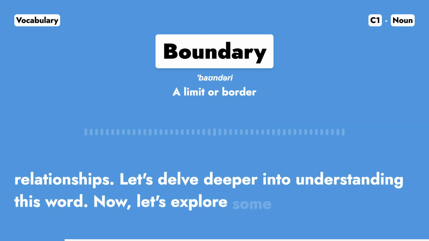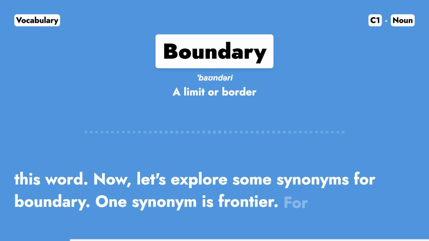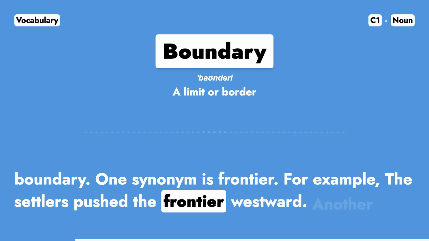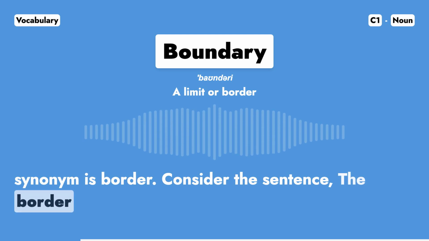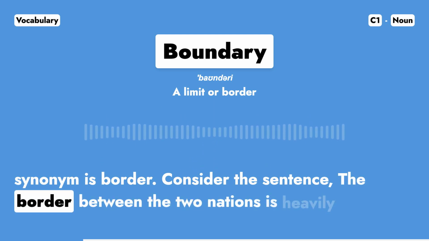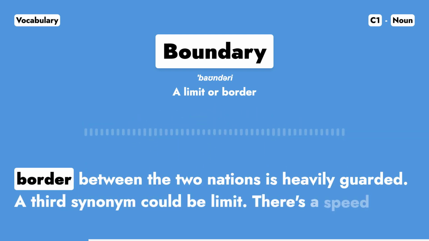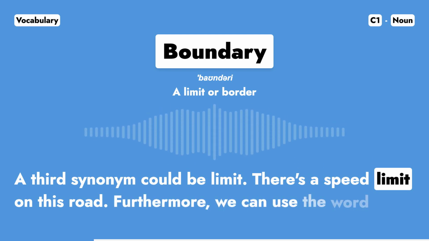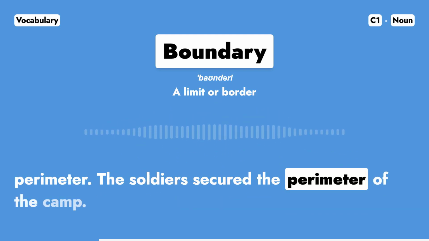Now, let's explore some synonyms for boundary. One synonym is frontier. For example, the settlers pushed the frontier westward. Another synonym is border. Consider the sentence, the border between the two nations is heavily guarded. A third synonym could be limit. There's a speed limit on this road. Furthermore, we can use the word perimeter. The soldiers secured the perimeter of the camp.